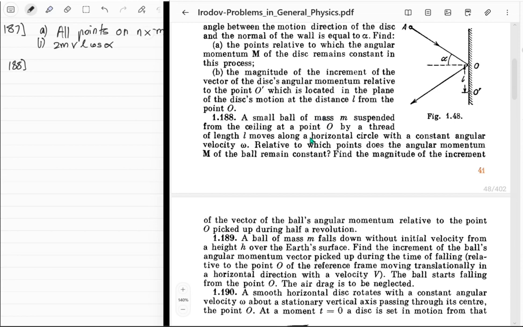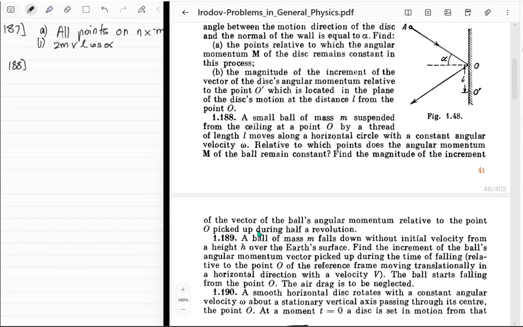A small ball of mass m suspended from the ceiling at a point O by a thread of length L moves along a horizontal circle with a constant angular velocity omega. Related to which points does the angular momentum of the ball remain constant? Okay, I've done this as well. The answer is all of the points that are on the central axis. Related to those, it remains constant.